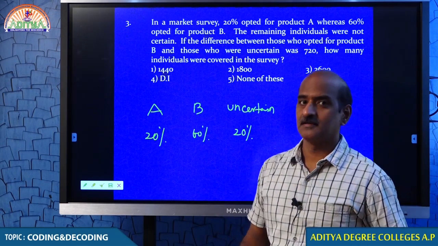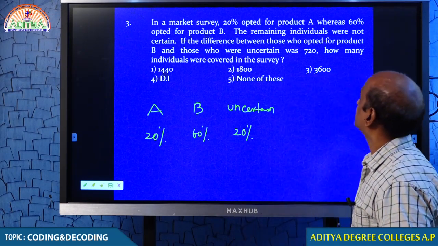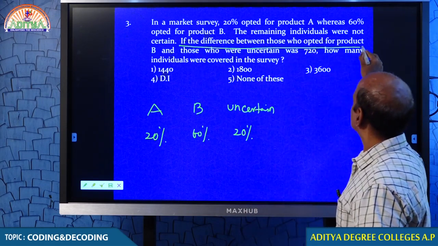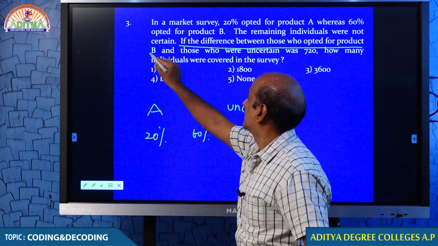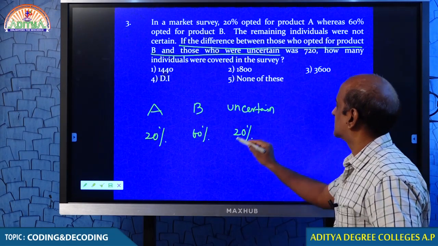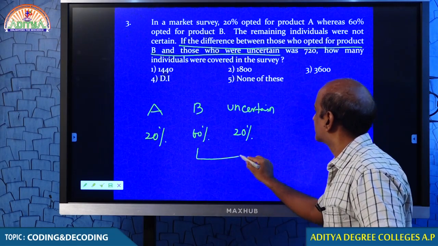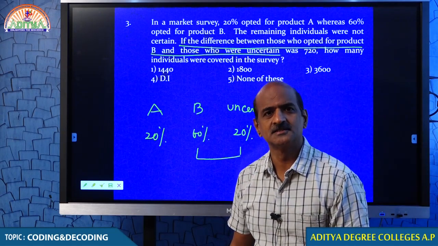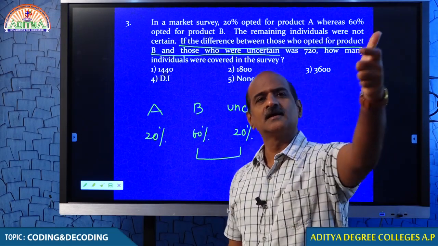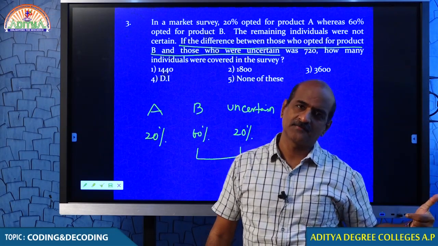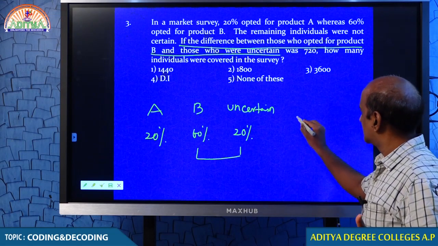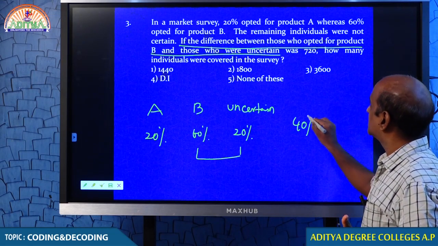Those people are uncertain. Tell me, if the difference between those opted for product B and those who were uncertain, difference between B and uncertain, this is 60%, this is 20%, hence the difference is 40%.